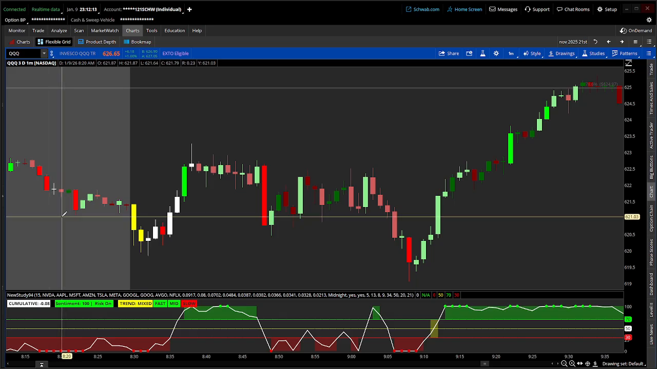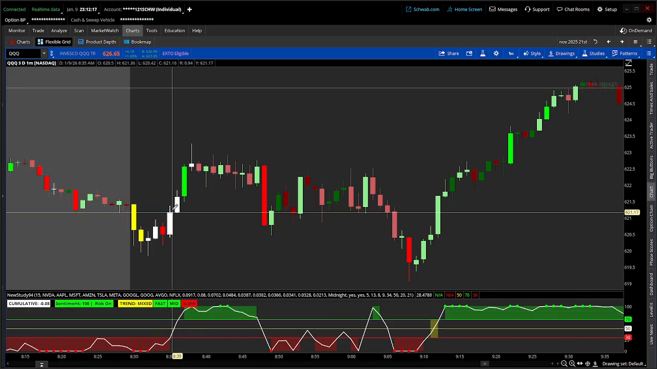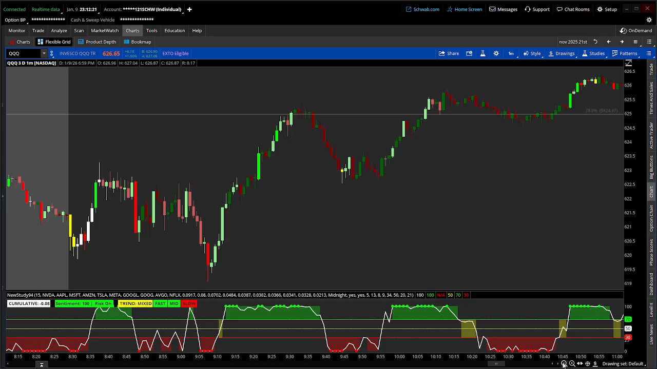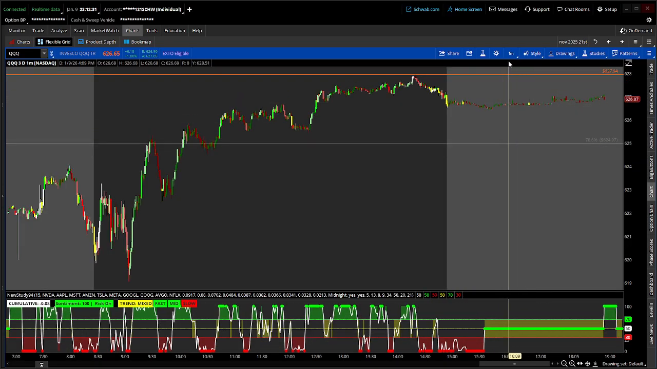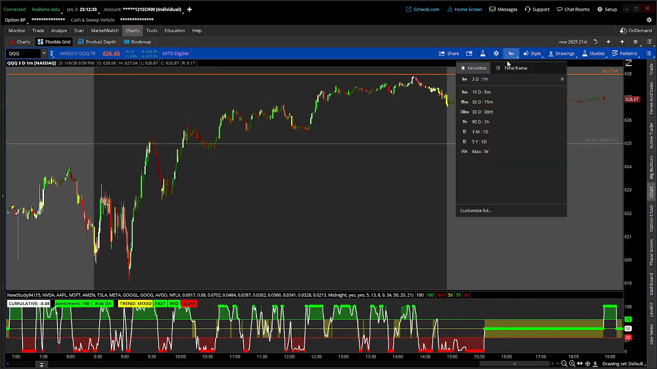And you can see how everything has changed. It's risk off, and then you got this risk on right here. The length of 15 is for a faster trader. If you want to be more scalping, you can set it for a lower length. But for me, I set it for 60.